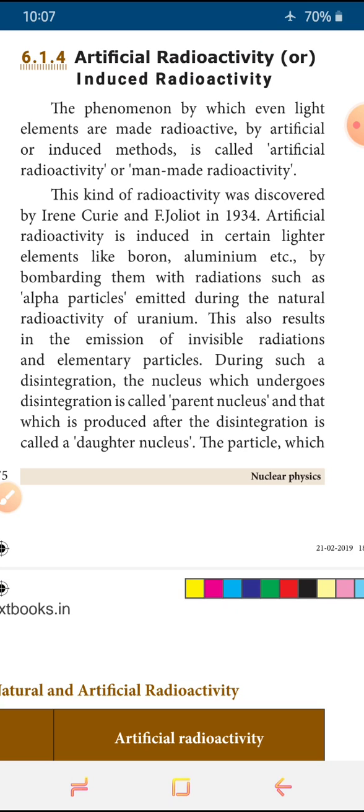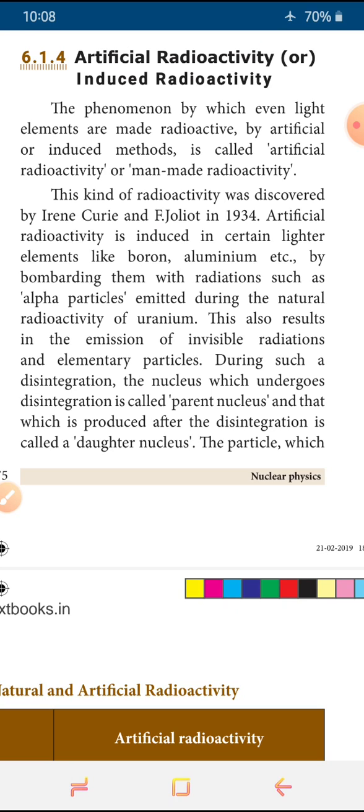And in nuclear physics, the important topic is radioactivity. So who first discovered this? Henry Becquerel. He did not know about it clearly, but the concept he gave was very useful for us to understand radioactivity. After Henri Becquerel, the scientist husband and wife Pierre Curie and Marie Curie. Pierre Curie is Marie Curie's husband. Both of them gave a good explanation for radioactivity.